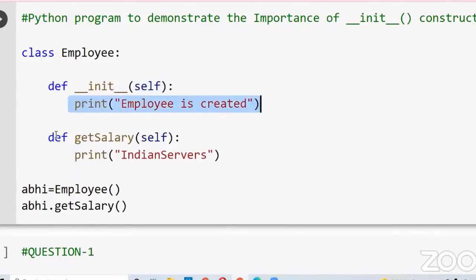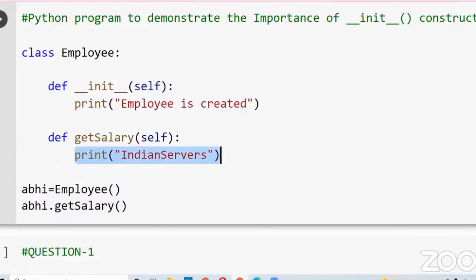Now I define one more method, which is the get salary method, and here also I want to print a statement called "Indian Servers". Here I created an object. I instantiated the object by using the class name Employee. Now by using the particular object which I created, I am calling this get salary method. So what will be the output? Observe, I am calling the get salary method here. That means it will print the statement which is in get salary, right?